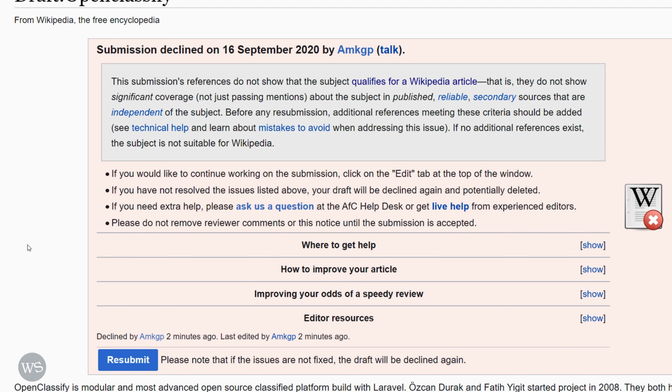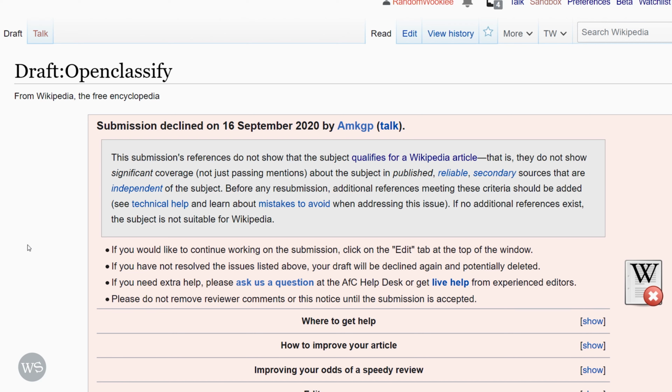If you can fix the draft after it was declined, continue editing your draft and fix the issue that was mentioned. If you can't fix the issues that the editor commented on, don't resubmit the draft for review. Move on to another article to edit.